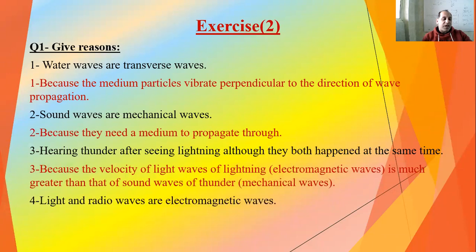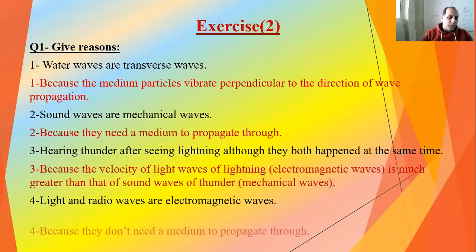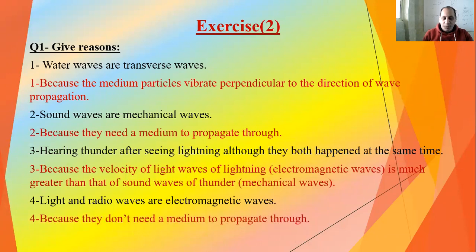Light and radio waves are electromagnetic waves. Electromagnetic means it doesn't need a medium to propagate. It will propagate through vacuum. So the light or radio wave doesn't need a medium to propagate through.